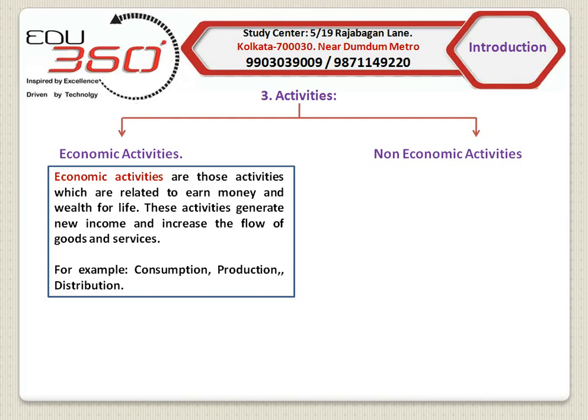Now, if we explain economic activities in a simple word, we can say that economic activities can be any activities which is associated with some financial transaction. When a consumer is consuming, he is paying money to the person from whom he has bought the item of consumption. That's why consumption is an economic activity. Similarly, when a producer is producing, he is paying money to different factors of production. That is why production is also an economic activity.